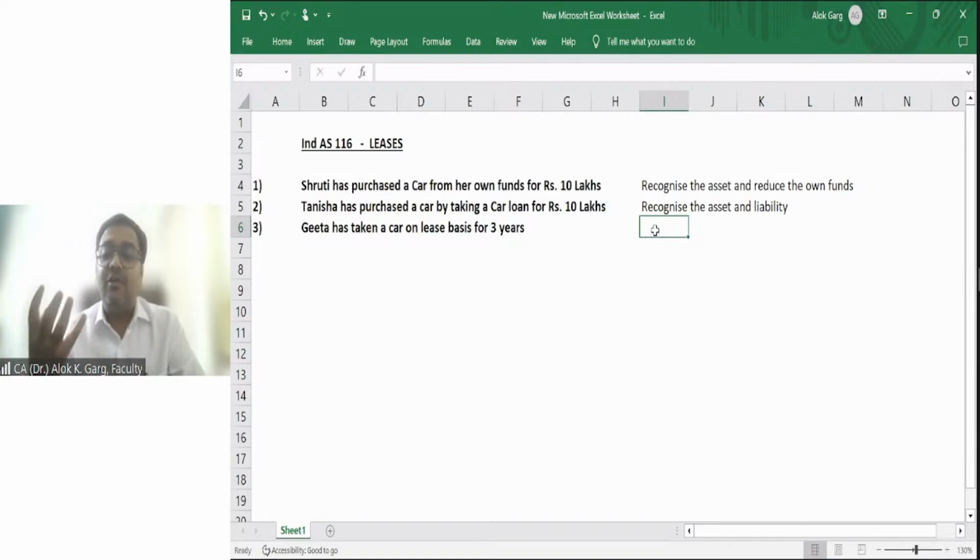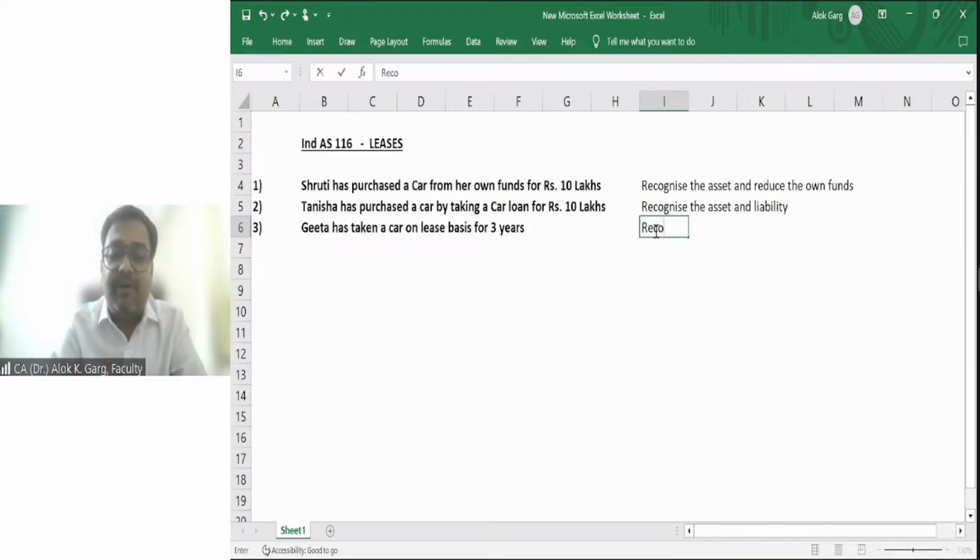But the person who is taking the asset on a lease basis, I'm not talking about finance lease, I'm talking about operating lease, is not recognizing the asset and not recognizing the liability in the books of accounts, right? So option number 2 and option number 3 are not comparable at all. Why?